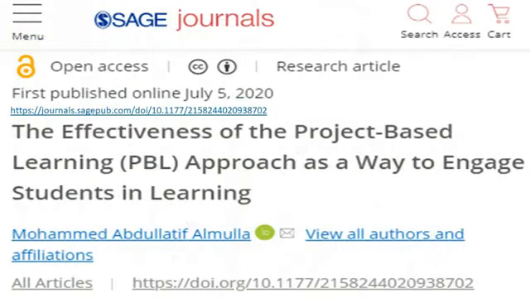PBL is often used as a way for students to develop experience in the process of solving a problem, rather than simply seeking a correct solution. A significant relation was found between the PBL method and collaborative learning, disciplinary subject learning, iterative learning, and authentic learning, which, in turn, produce student engagement.